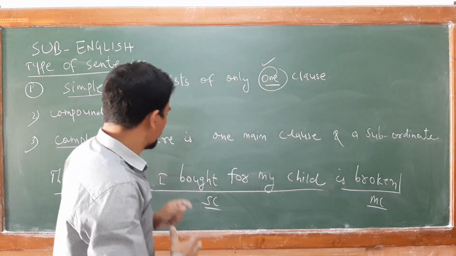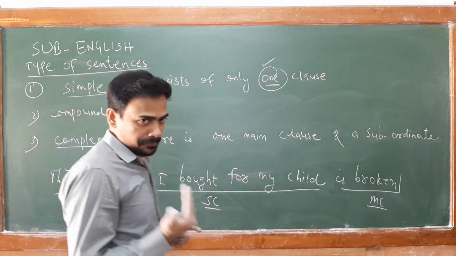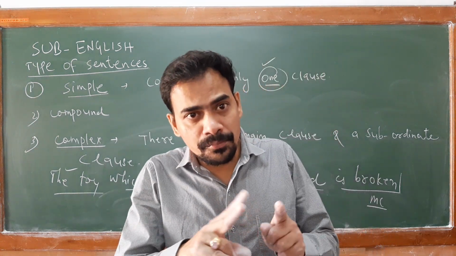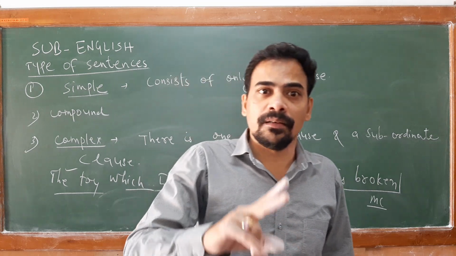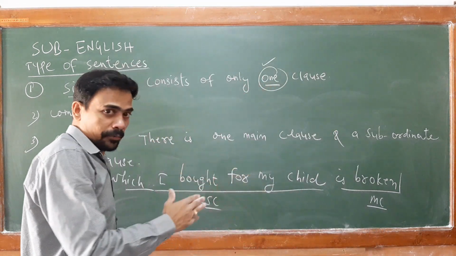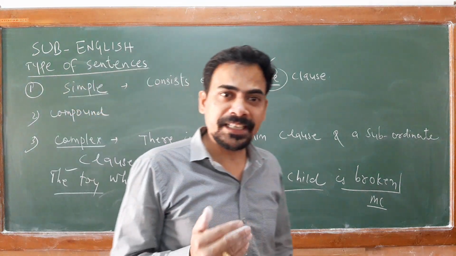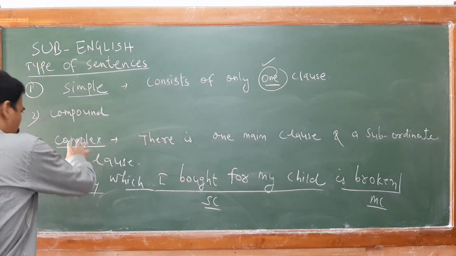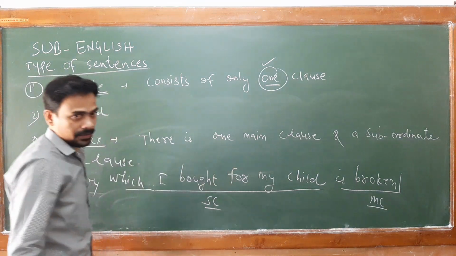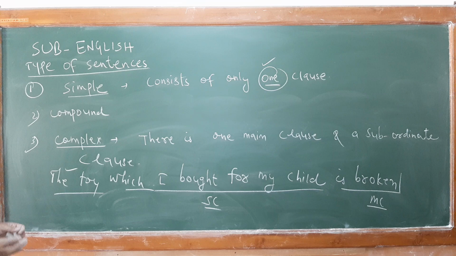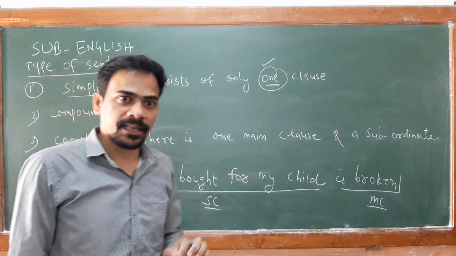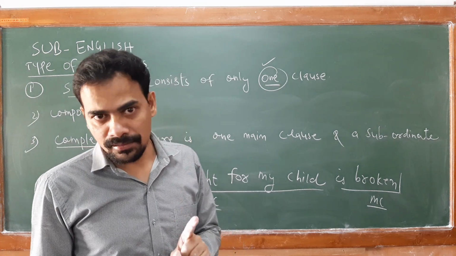Is it clear? So in a complex sentence, though you find more than one clause, you identify whether one is main and the other a subordinate clause. But in compound, both clauses are independent clauses. I hope the basic difference between simple, compound and complex is clear. A simple sentence has only one clause.